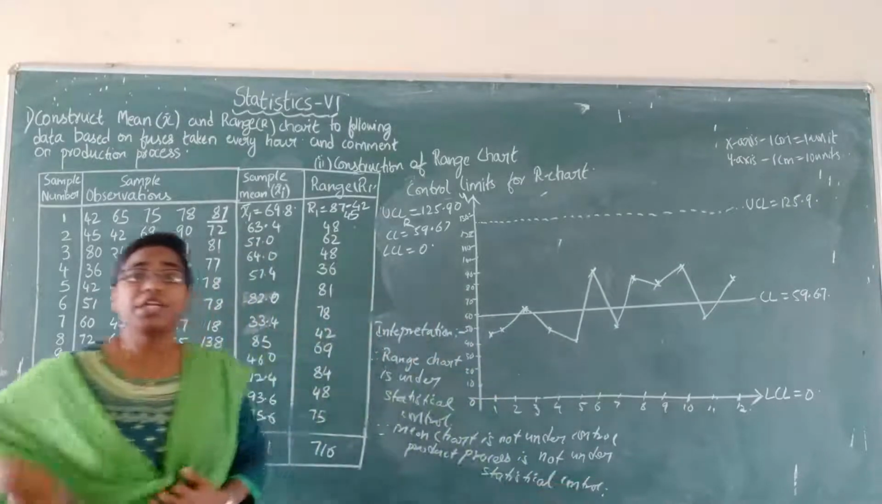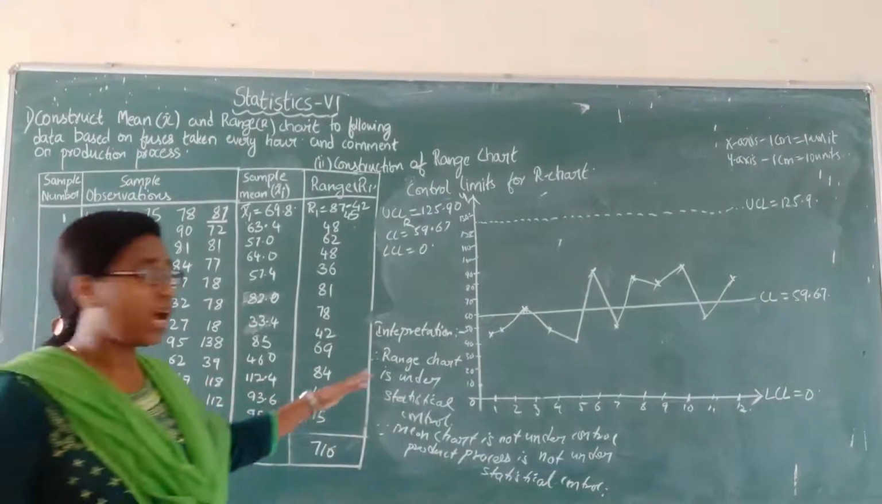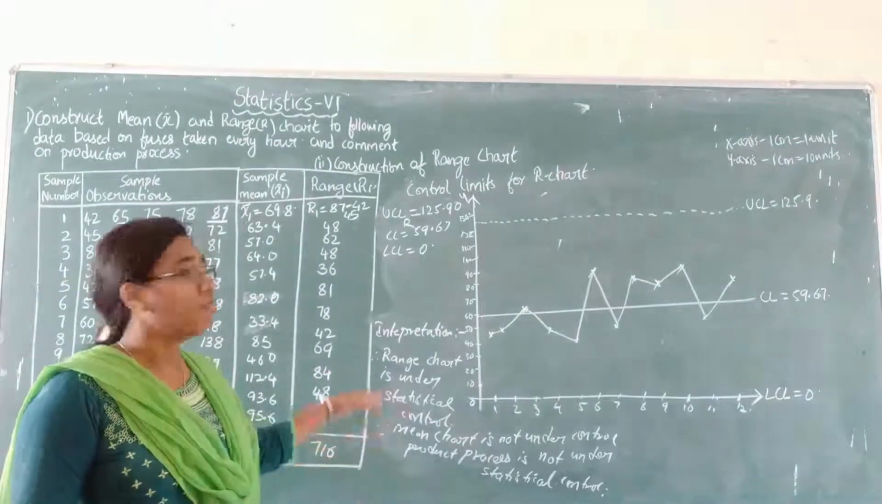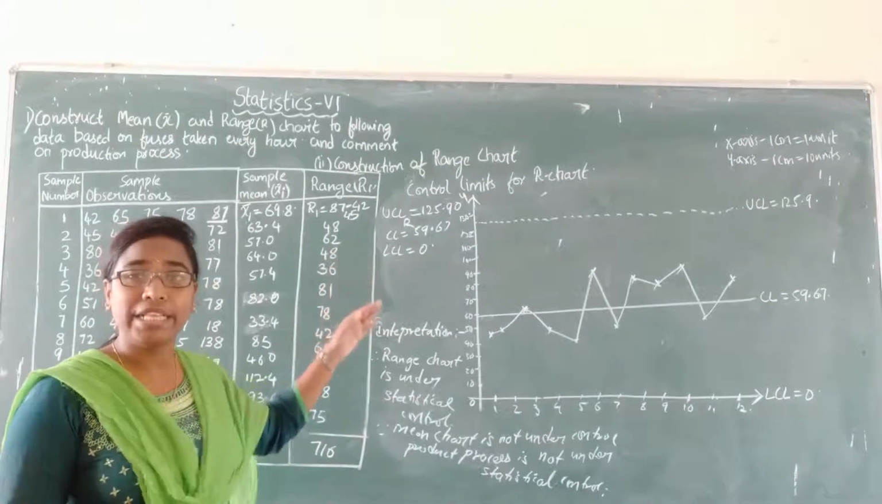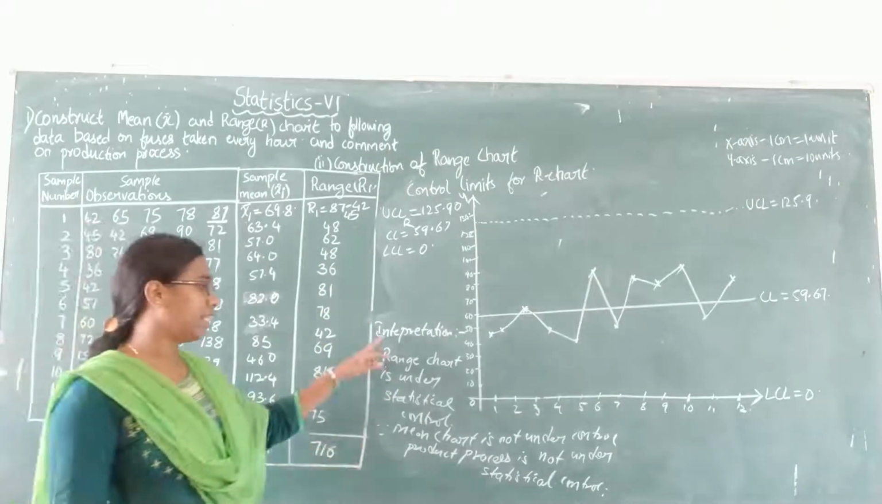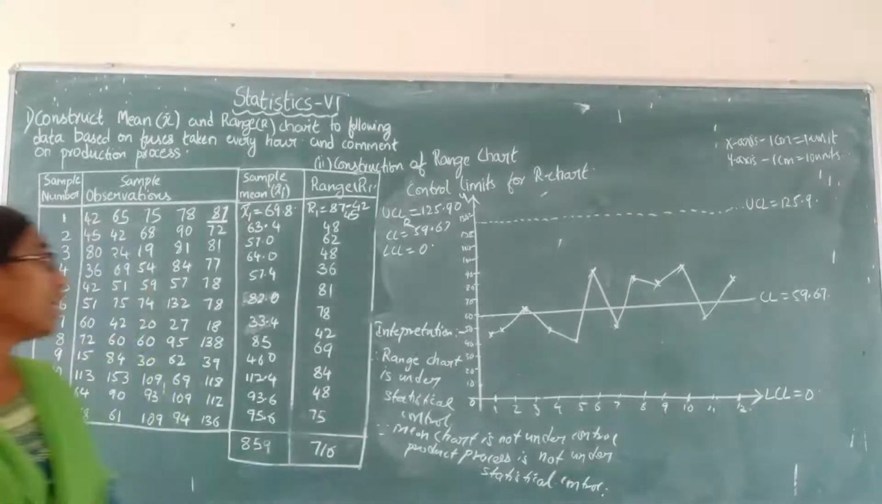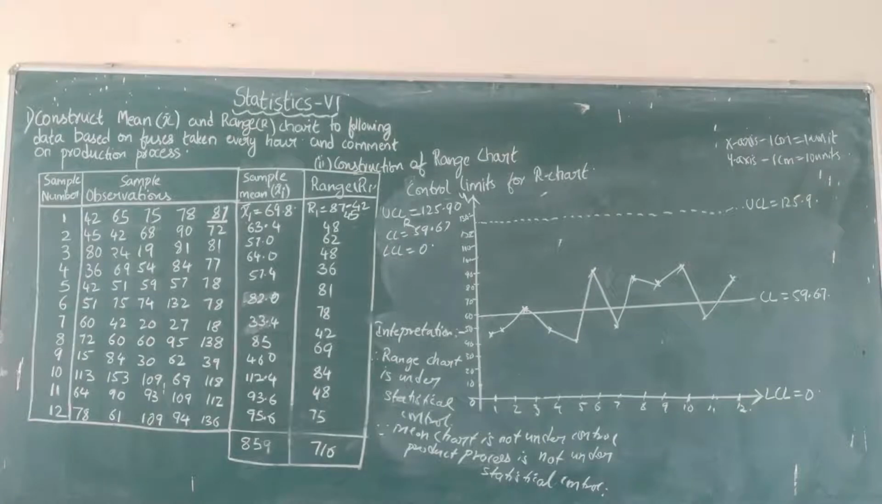So you have to write this interpretation very carefully. Depending on the two charts only, you give the interpretations. First, write the interpretations separately for the mean and range charts, and at the end write the interpretation combining both charts. So this is the construction of the mean and range charts.